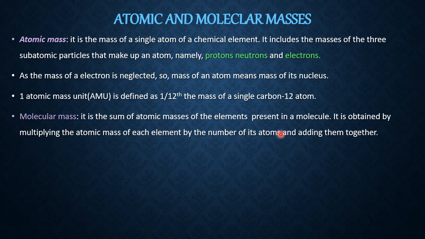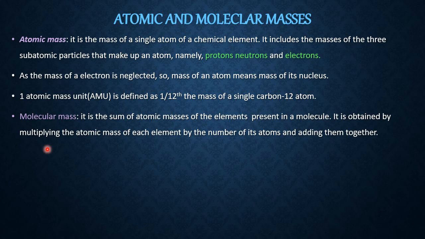For example, in water there are 2 hydrogen. So 2 times the mass of 1 hydrogen atom. In the case of methane, there are 4 hydrogen. So how to write it? It is 4 times the mass of one hydrogen. That's why he's saying multiplying. That's why in the beginning I told you to find how many different kinds of atoms are there and in what number. So if you add all these, that is the molecular mass. That is a simple meaning of the molecular mass.